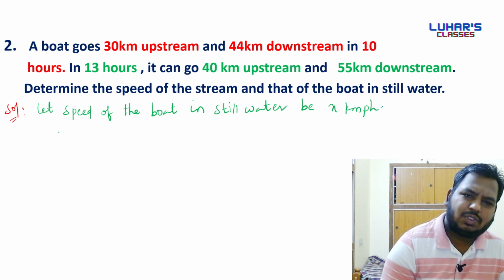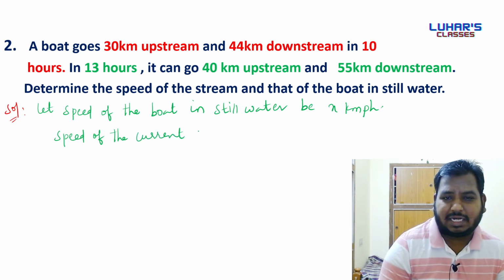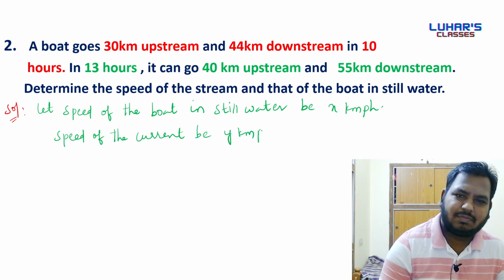Next, let the speed of the current, you can say water, be y kmph.